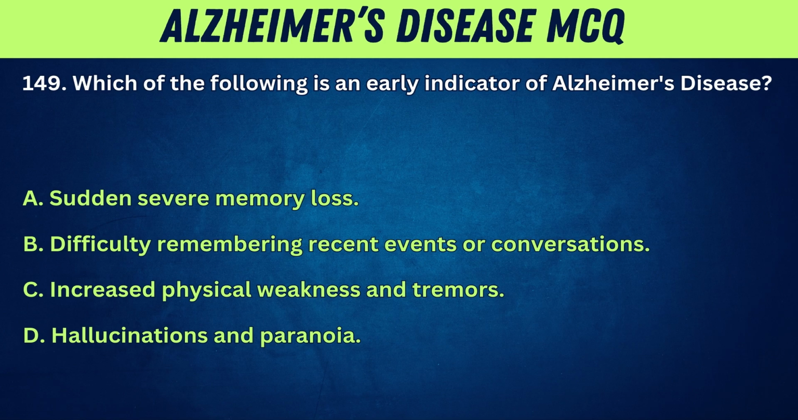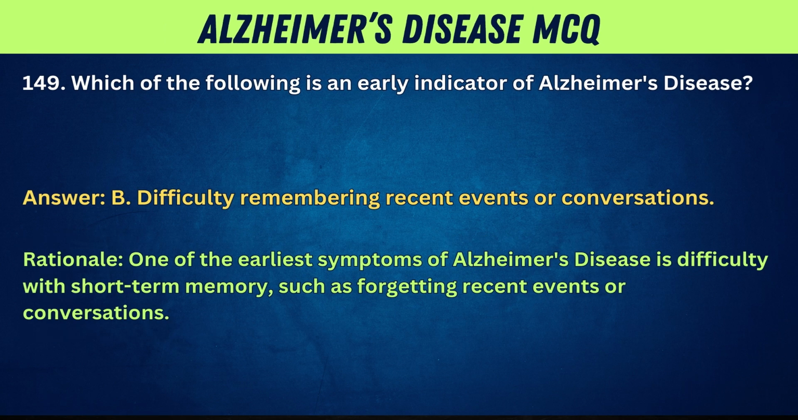149. Which of the following is an early indicator of Alzheimer's disease? A. Sudden severe memory loss. B. Difficulty remembering recent events or conversations. C. Increased physical weakness and tremors. D. Hallucinations and paranoia. Answer: B. Difficulty remembering recent events or conversations.